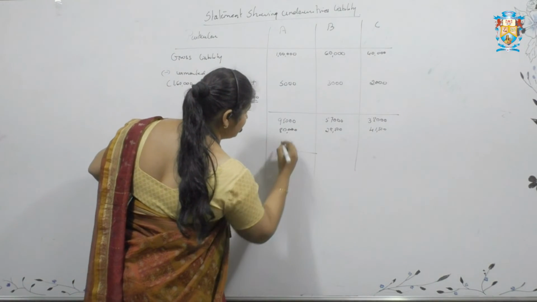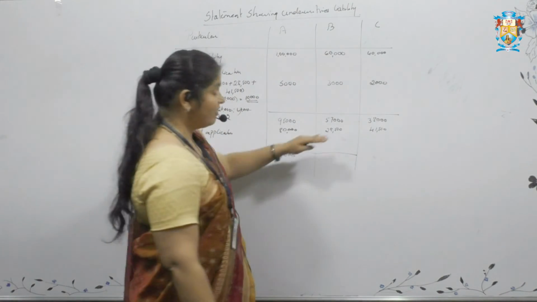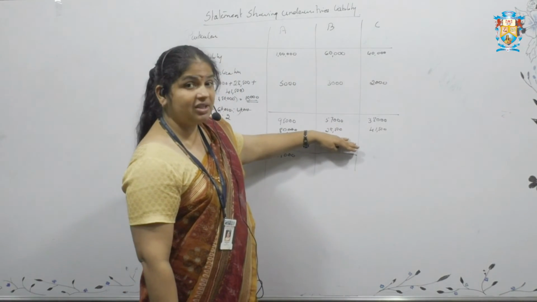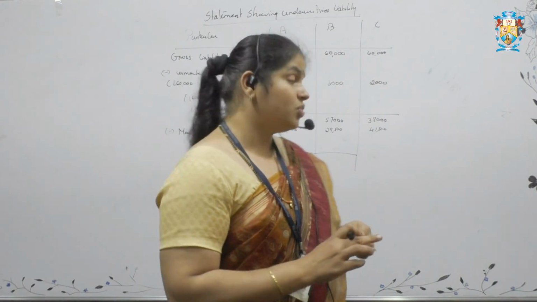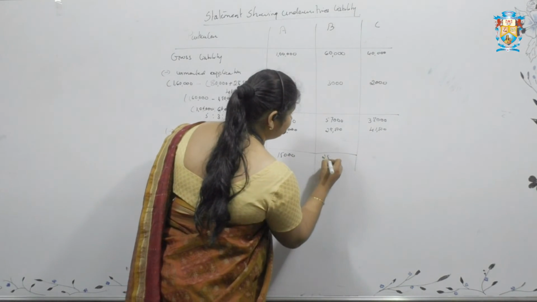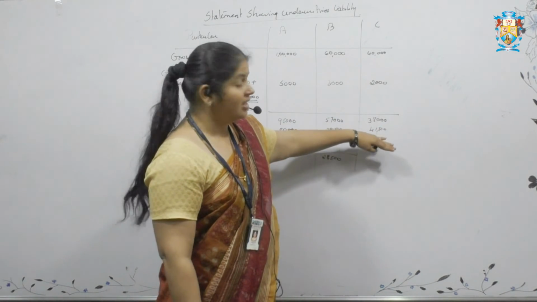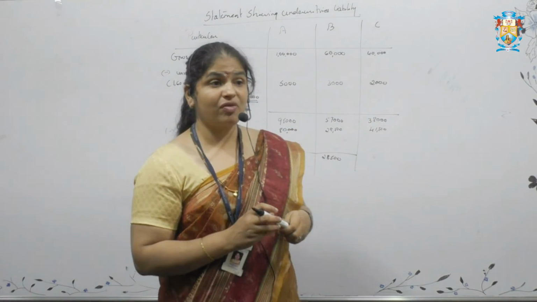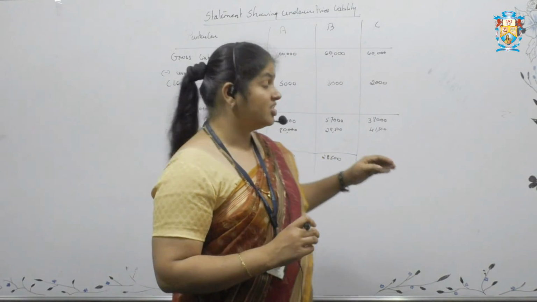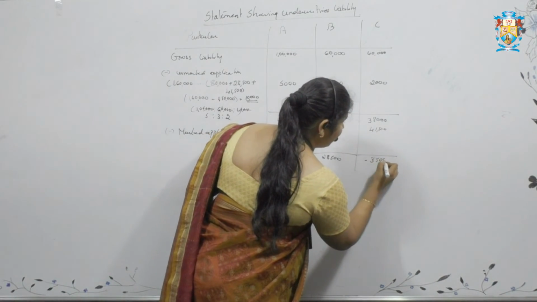What is the remaining share? 15,000 is the remaining share. For B, 57,000, in that 28,500, the remaining share is 28,500. Now C has 38,000 shares, and in his name 41,500 applications are received. See whether sufficient shares are there. There are not sufficient shares. What is the shortage? Minus 3,500 is the shortage.